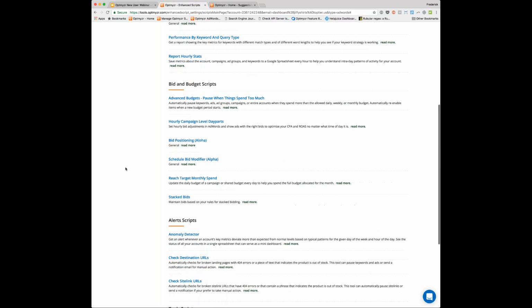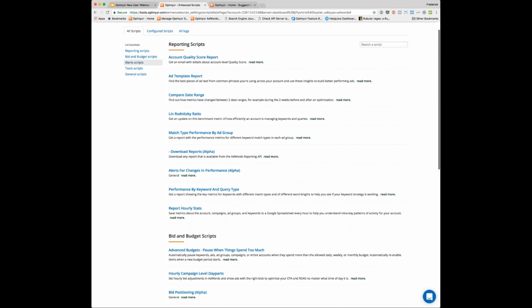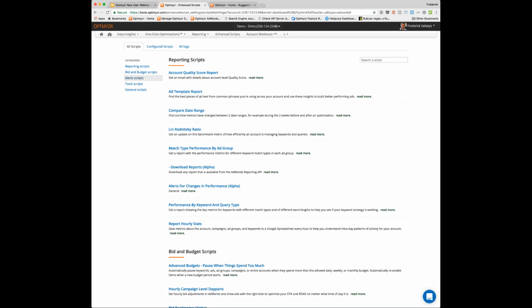And then we have a lot of reporting scripts as well. If you just want to know which ad text components are performing the best, the ad template report works great for that. These are all very easy to use, so definitely install at least one of them and see what that can do for your account. So that's enhanced scripts. Let me talk about reporting next.